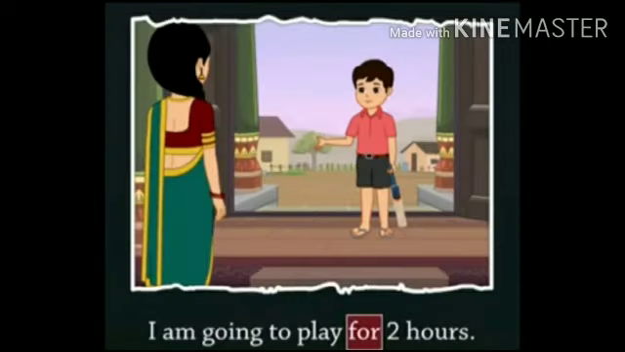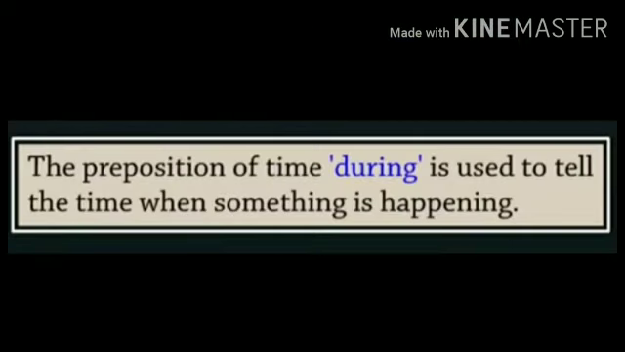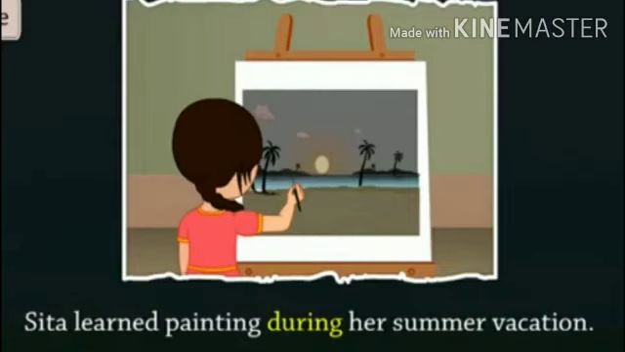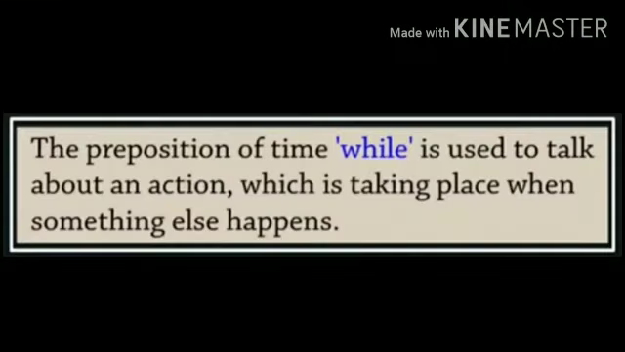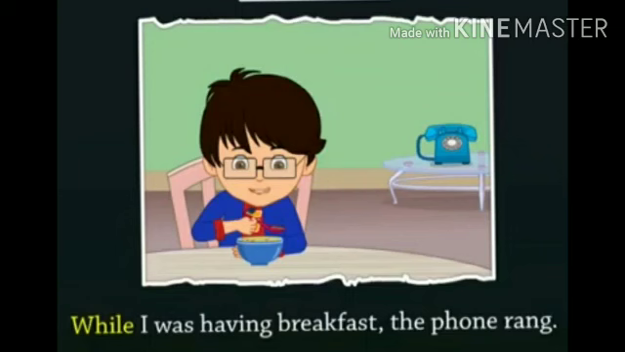The preposition of time for is used to tell the time duration of an event. Example, I am going to play for 2 hours. The preposition of time during is used to tell the time when something is happening. Example, Sita learned painting during her summer vacation. The preposition of time while is used to talk about an action which is taking place when something else happens. Example, while I was having breakfast, the phone rang.